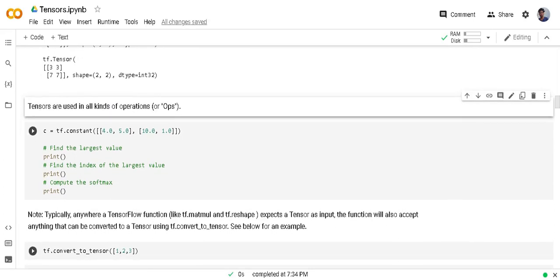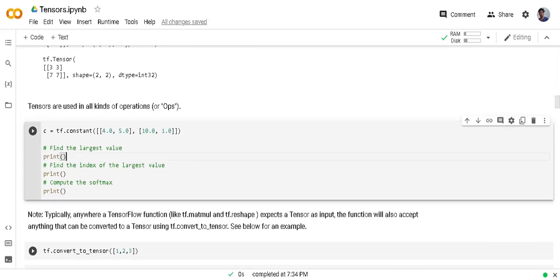Some other operations, like if you want to find the largest value from tensors, you can use the reduce max function, and I'm passing a tensor C here.